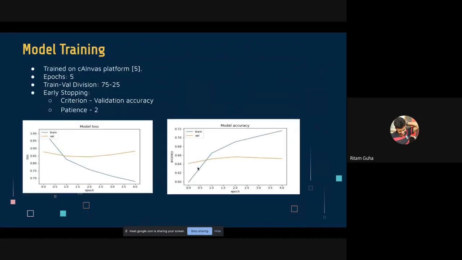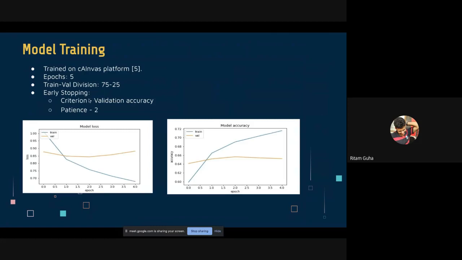So we have already explained the data set. We have also explained the network architecture. Now it's time for the training. We have used the Canvas platform to train our model. While training, we needed to specify some of the parameters. We have fixed the number of epochs as 5. The training validation division is set to 75-25, which means that 75% of the training data was used as the training set, while 25% of the training data was used as the validation set.